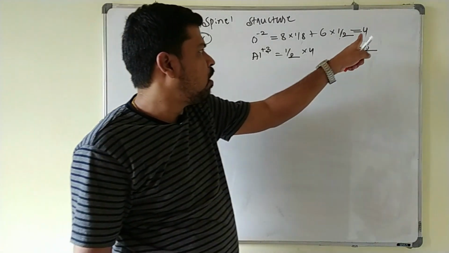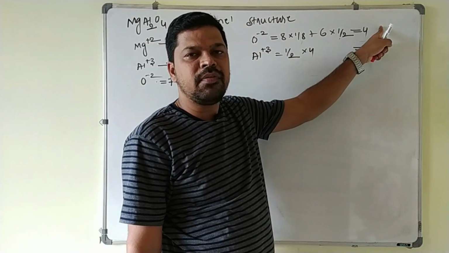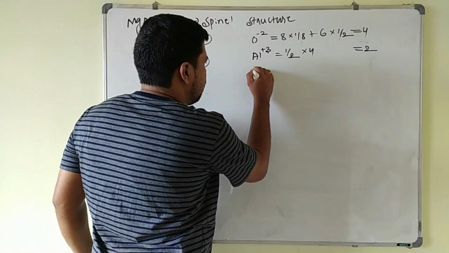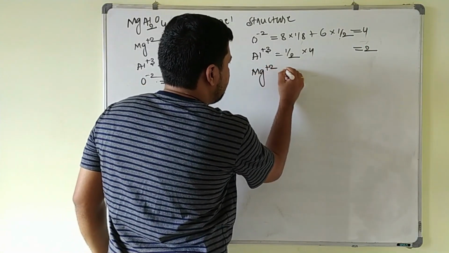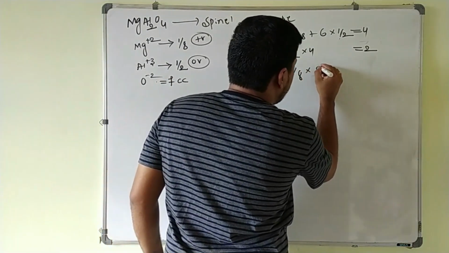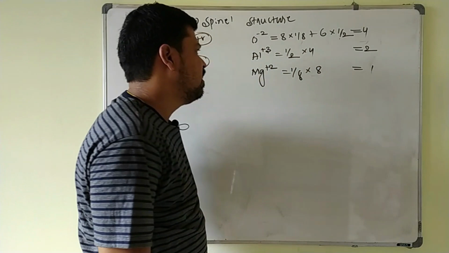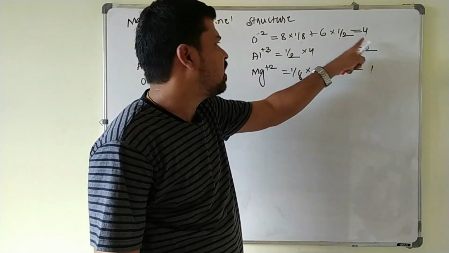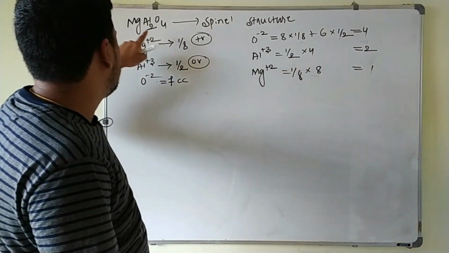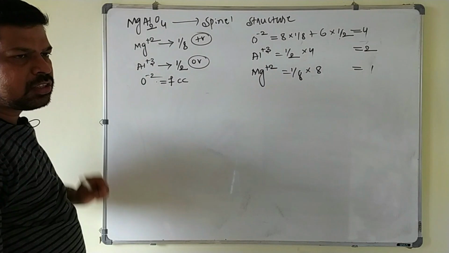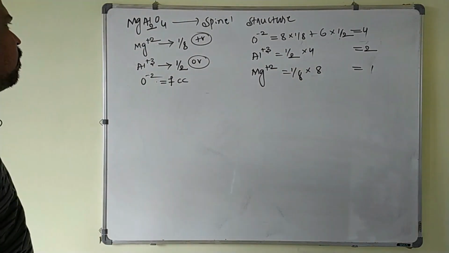The total number of close packed pairs is 4. The number of tetrahedral voids formed will be equal to 8. 1/8 of the tetrahedral void is occupied by Mg plus 2 ion. So that 1/8 into 8 is equal to 1 here. That's why 1 Mg plus 2 ion is there, 2 Al plus 3 ions are there, and 4 oxide ions are there. That is the structure of spinel, MgAl2O4. This is what we call the structure of spinel.